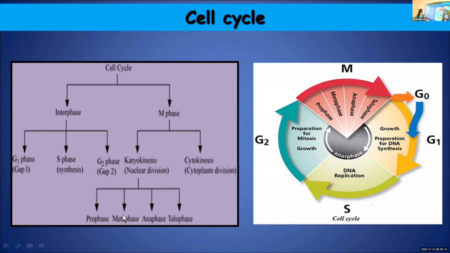And you can memorize this by remembering the term PMAT. If you remember PMAT, you can remember it in order: prophase, metaphase, anaphase, and telophase. Because whenever you are asked to explain the different stages, it should be done in order. You should not write telophase in the beginning and prophase towards the end. So it will be better if you learn all the stages in proper order. PMAT: prophase, metaphase, anaphase, and telophase.